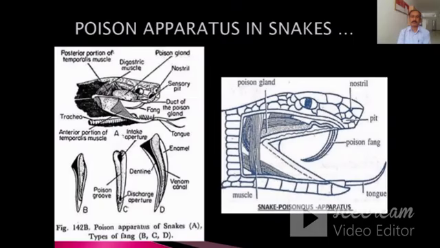In this figure, you can see the poison apparatus in the snake. This is the poison gland, and these are the poison fangs. This is the tongue which is present in the lower jaw, and different kinds of muscles are also present in the mouth cavity. These are the different types of fangs which are present in different kinds of snakes.